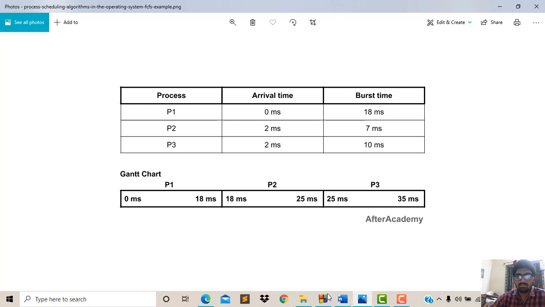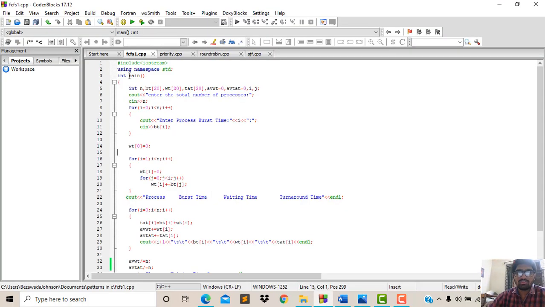For the first come first serve program, I have taken a C++ program. Here I have declared int variables: BT[20], WT[20], TAT, that is turnaround time, average waiting time, average turnaround time, wait, and burst time, and the total number of processes to be executed. I ask the user to enter the number of processes and store it in the variable n. Then for the burst time, a for loop runs for i equal to 0, i less than n, i plus plus, and the burst time of each process is stored in the array, that is bt[i].